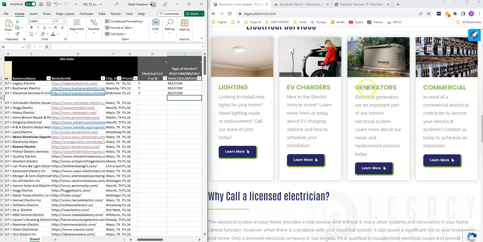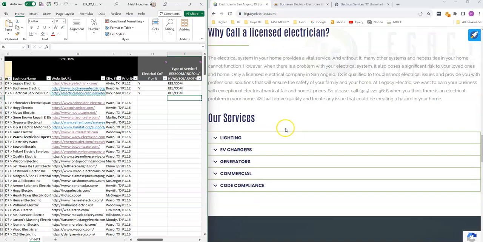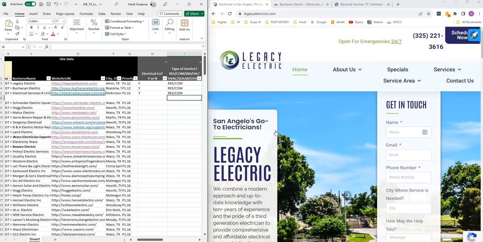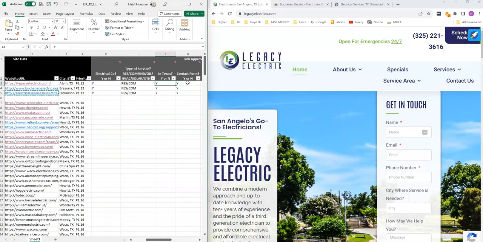If you see lighting, generators, EV chargers, that means that they're working on people's houses. So for this, what I would put is residential/commercial. I'll go through more examples. You're going to see a whole bunch of different things as you do it. So just try to fill this out as best you can, but if you're not sure, just put a question mark and then I will review it.